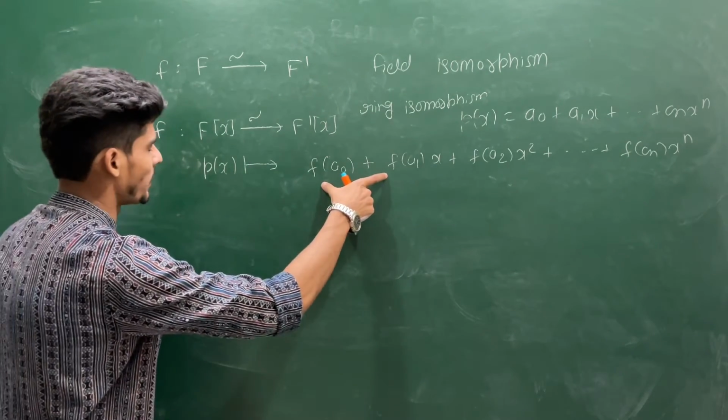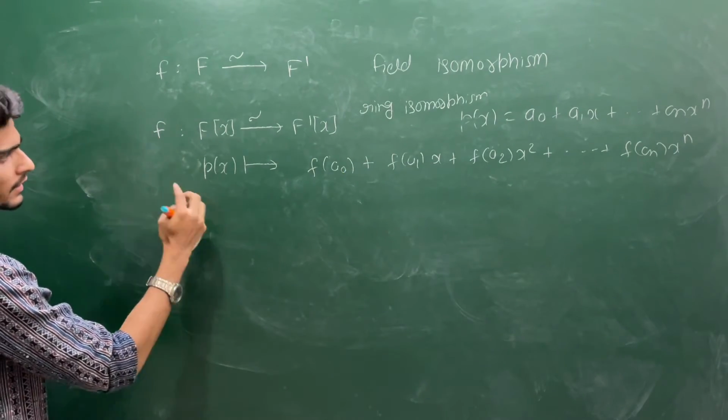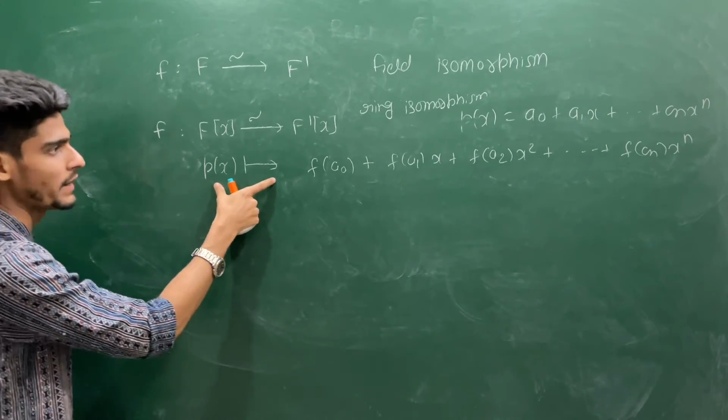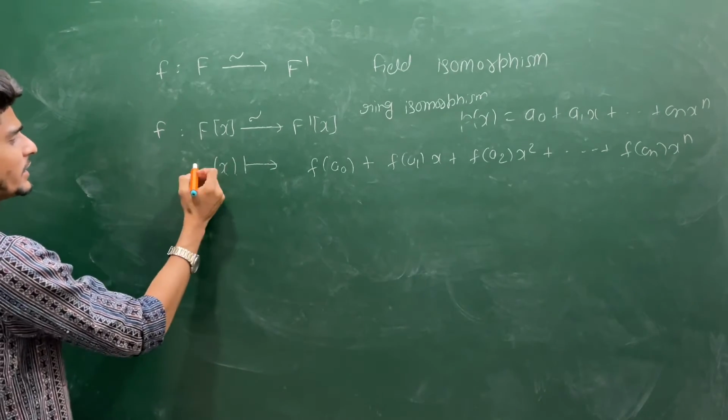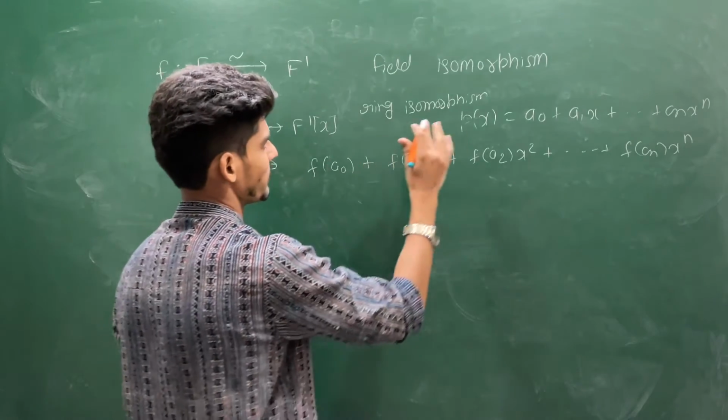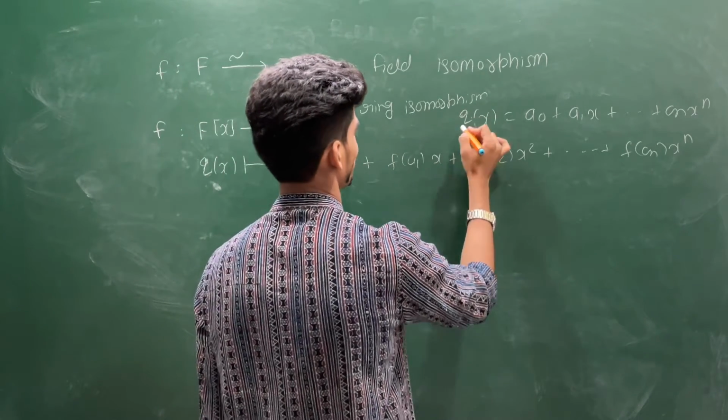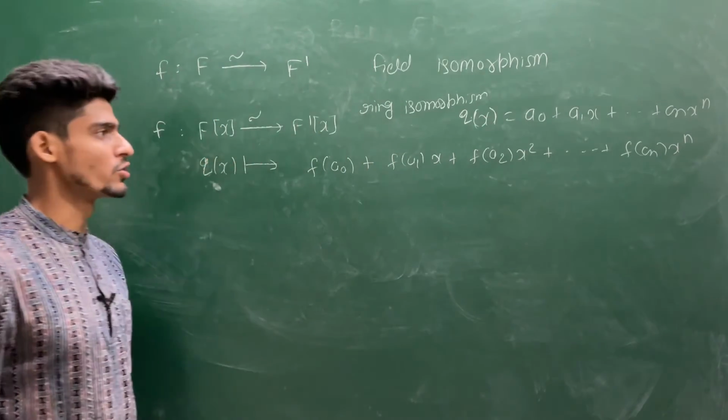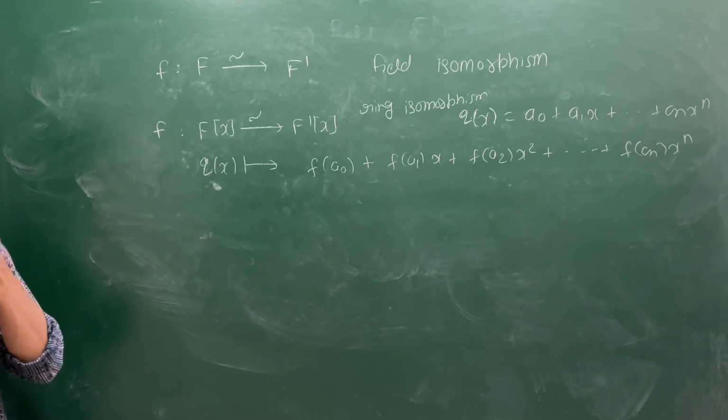Once you understand this part, let me remove this. If you understand this mapping, let me take this as a q(x), not p(x). So this is q(x), because the p(x) word most of the time I will be using for the irreducible polynomial.